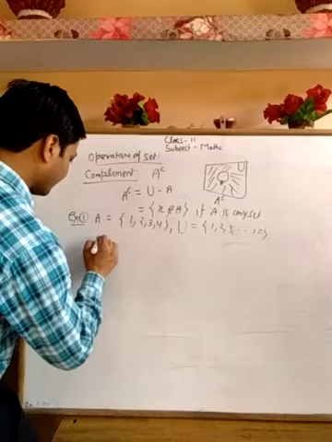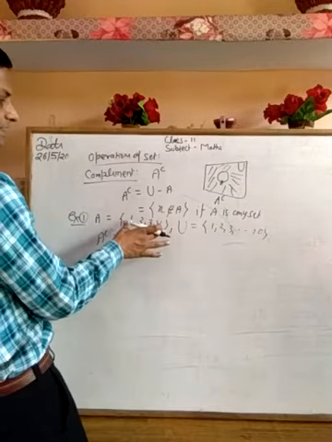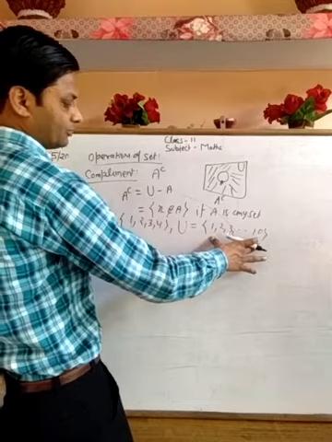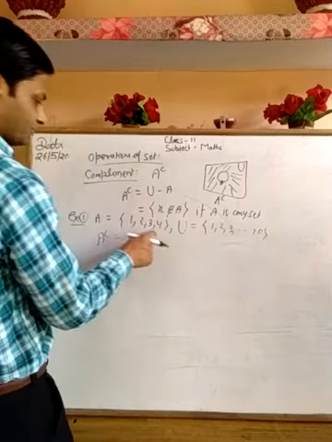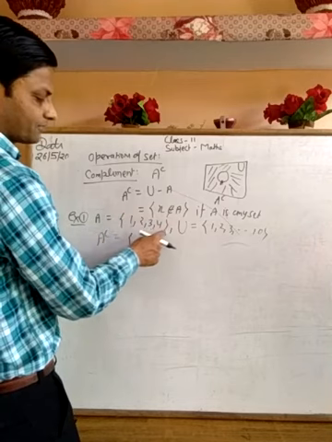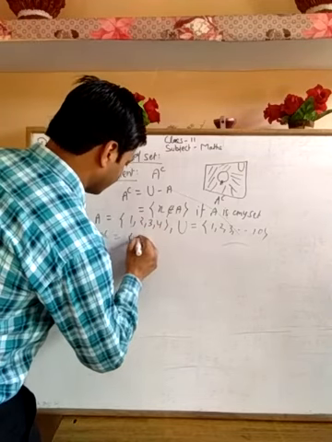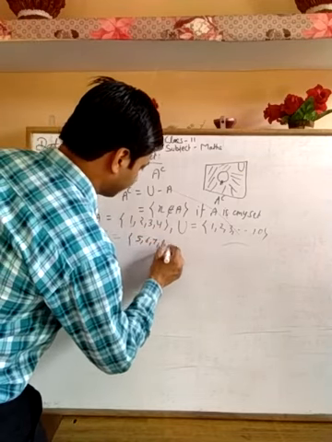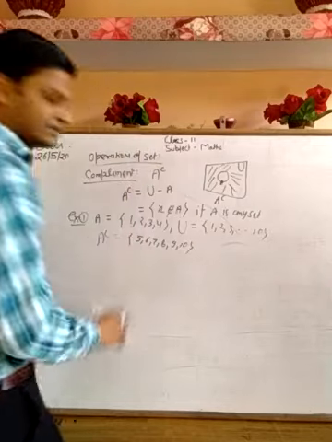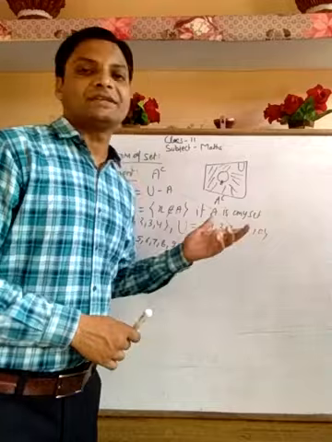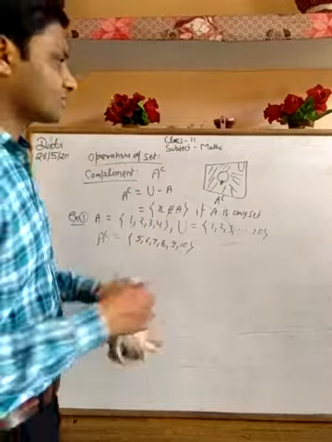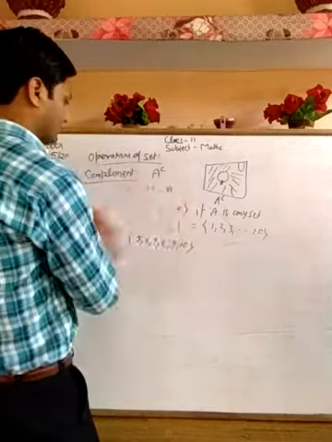So A complement will be: we will delete these elements from the universal set, and the rest of the elements we will denote here. So we delete 1, 2, 3, 4. Then the rest of the numbers are 5, 6, 7, 8, 9 and 10. This is an example of a complement set.